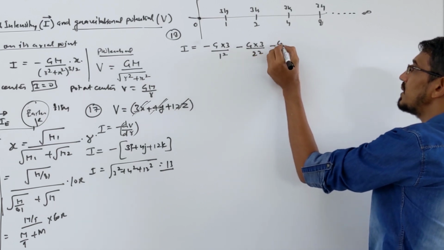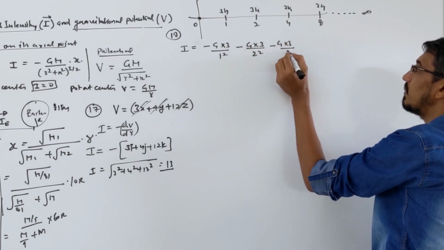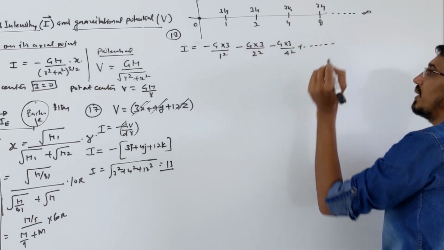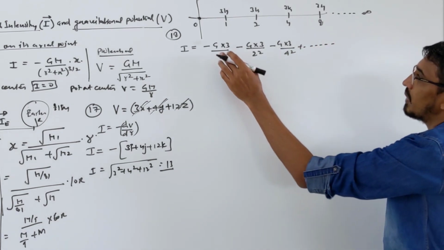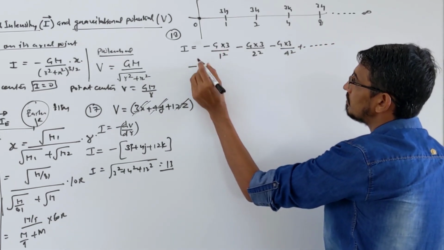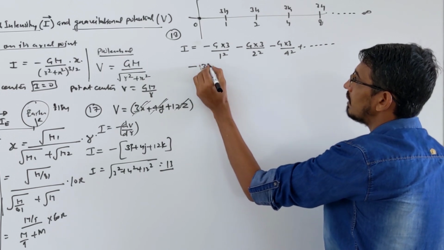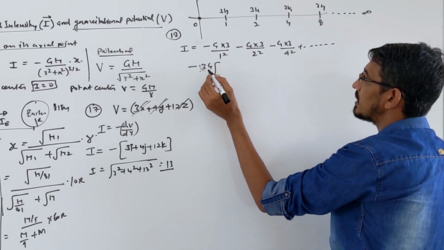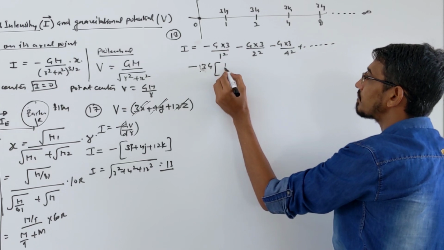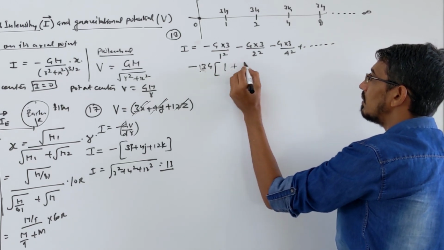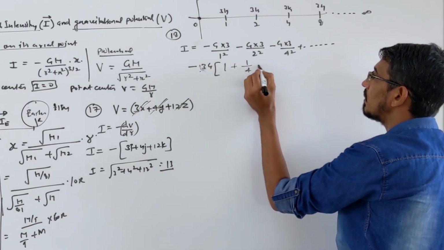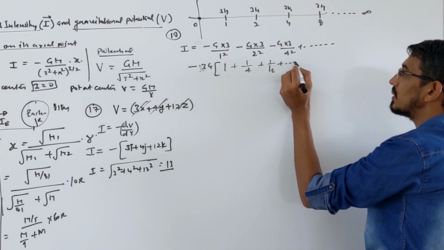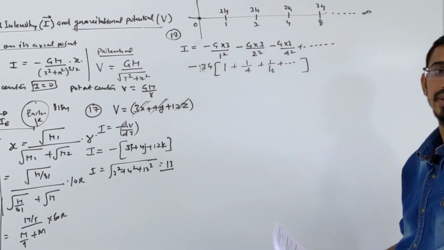It goes on the same way, g into 3 kg again by 4 square, till infinity. Here some part is common, so you can take minus 3g common. What is remaining here? 1, then 1 by 4, plus 1 by 16, it goes on till infinity.